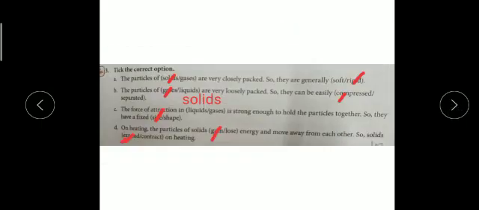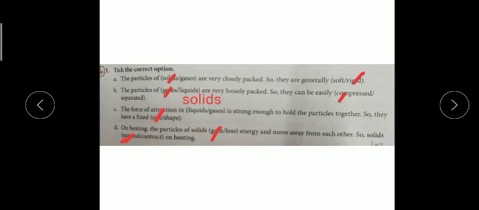Okay, now the next exercise is the second. You know children, the second exercise I have given you to do by yourself. Based on page number 41, you can see that based on shape, solids have a fixed shape, liquids and gases do not have a fixed shape. Based on sizes, compressibility, ability to flow and rate of diffusion, you can write by yourself. If you find any confusion or doubt, you can ask me in Zoom class. I will tell you each answer, but you have to search for it. All the answers you will get from page number 41. So try to do it yourself first.